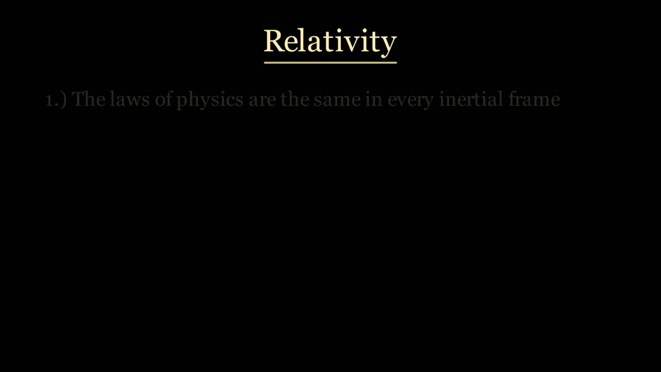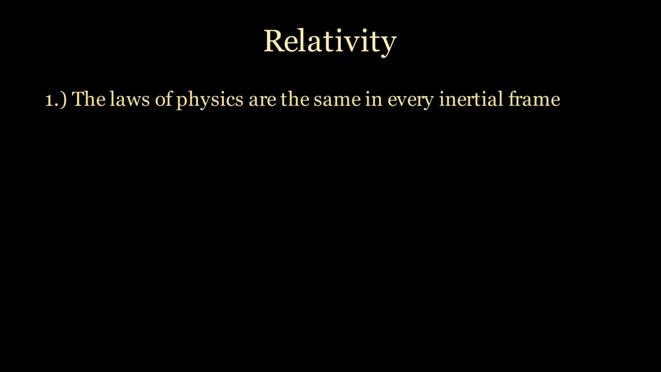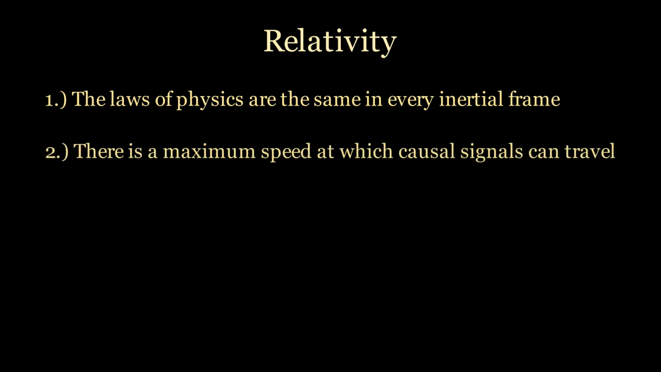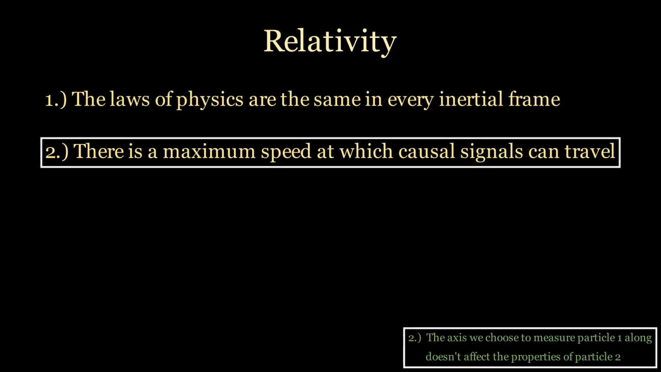Non-locality isn't just unintuitive, it's at odds with the rest of physics, since it directly contradicts special relativity. This theory has two postulates. First, the laws of physics are the same in every inertial frame. And second, there's a maximum speed at which causal signals can travel. Recall that our second assumption says that measurements on particle 1 can have instantaneous causal influences on particle 2, which is in direct conflict with the second postulate.